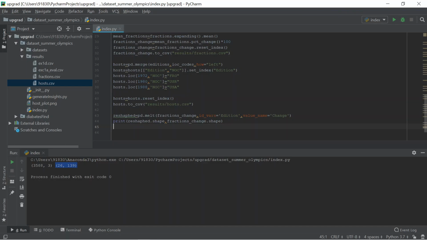For that one, we can use chn equals reshaped.loc. We know the location, right? In that we need to select only the values where the NOC is China, so we can use reshaped.NOC equals CHN. They ask me to print the tail, chn.tail, the last five rows.